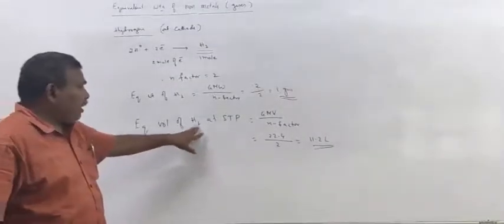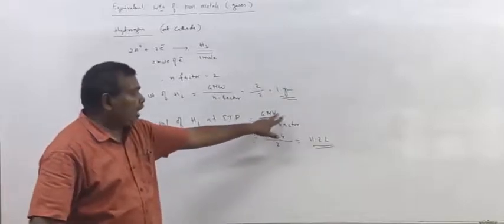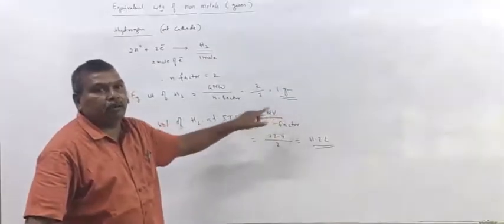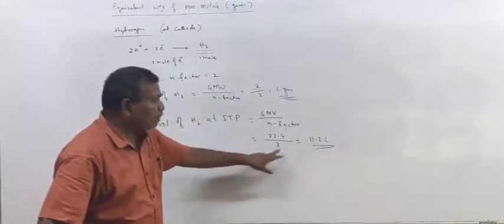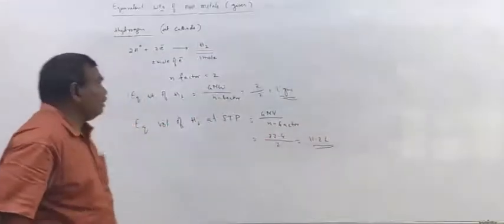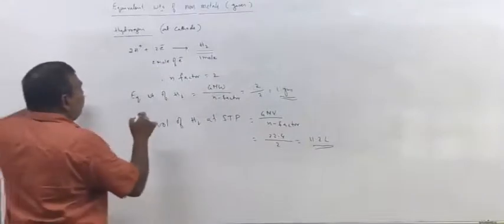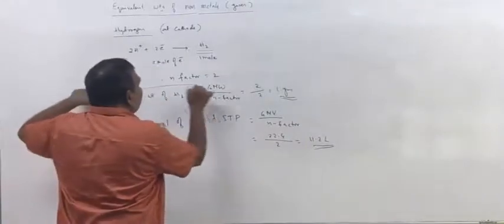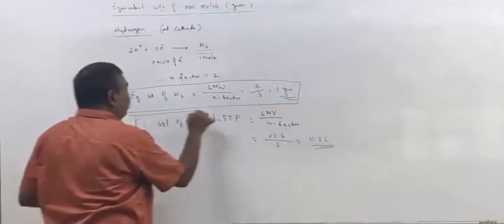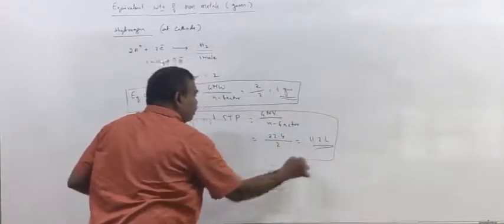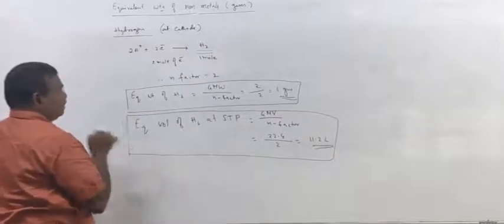Equivalent volume of hydrogen is gram molar volume, because at STP 1 mole of any gas occupies 22.4 liters, by 2, that is 11.2 liters. So remember, equivalent weight of hydrogen is 1 gram, and equivalent volume of hydrogen at STP is 11.2 liters.